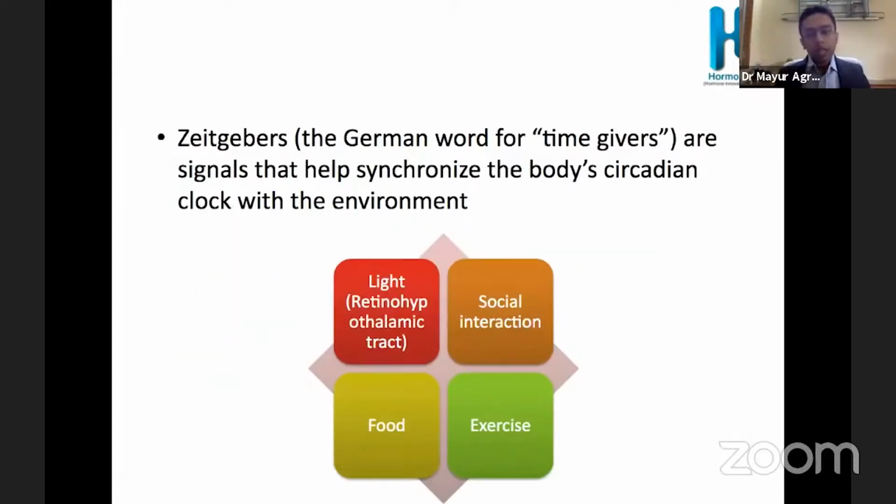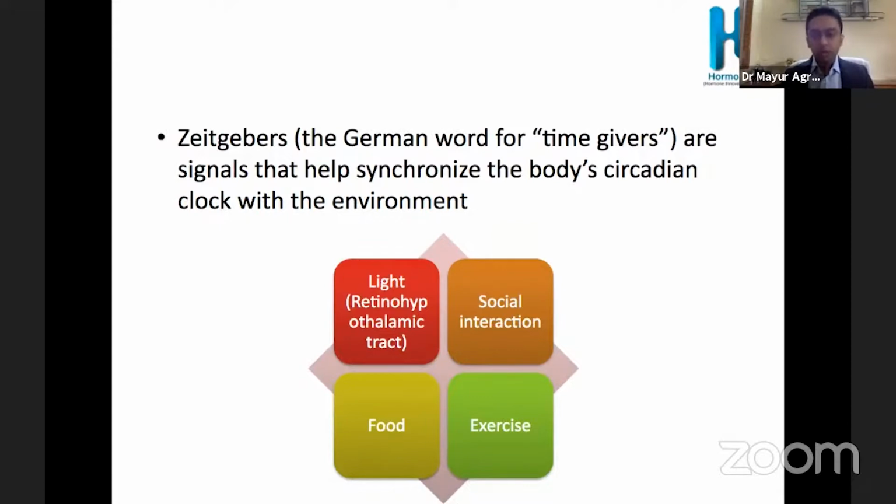And what are these external cues? This is what we call zeitgebers, the time givers. This helps to synchronize the body circadian clock with the environment. We have two types of zeitgebers, photic and non-photic. Photic is derived from photon, so light is photic. The non-photic is the social interaction, meals, and exercise. How this non-photic exactly controls is not very well known, but it is believed that it acts via the intergeniculate thalamic nuclei and via secretion of neuropeptide Y, it controls the circadian rhythm.